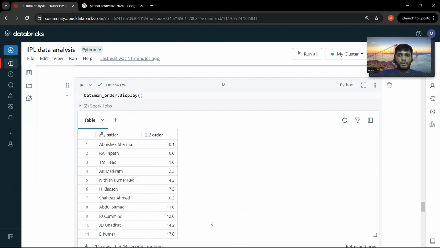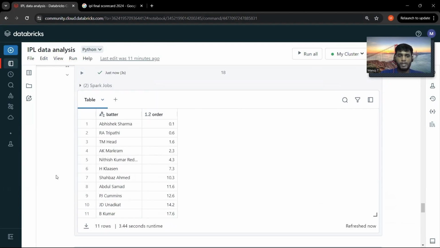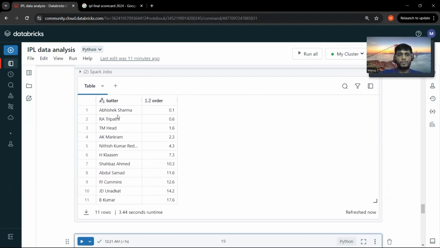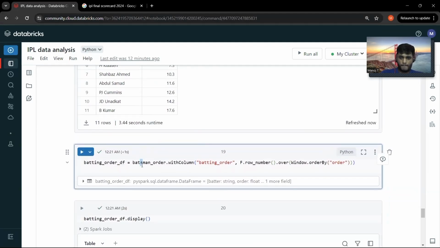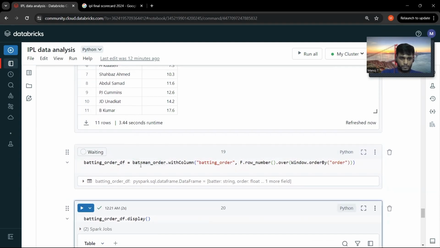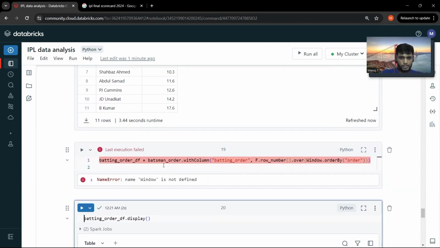If I can add a row number to this and order it based on the order I have given, then I can join this new DF with the existing DF, so that I can order the batsmen based on their appearance, right? Let me see. A window has not been defined. Okay, let me import the window function.